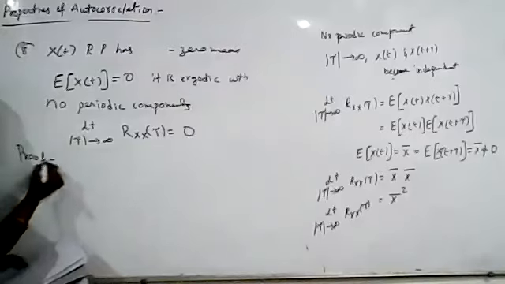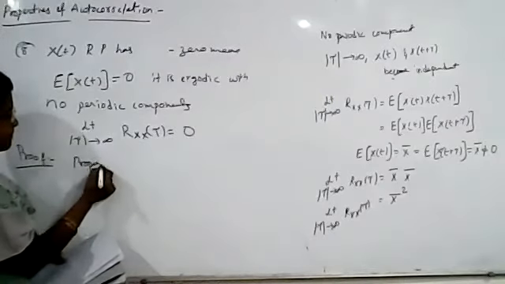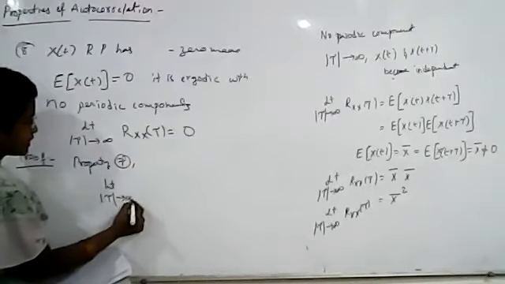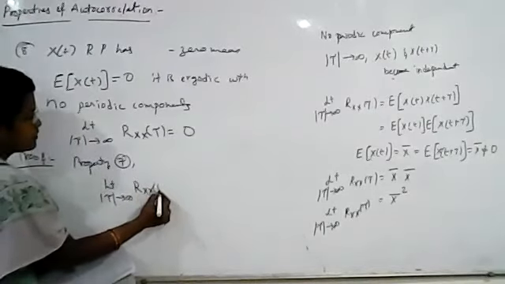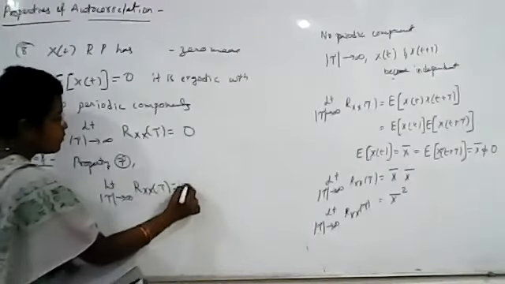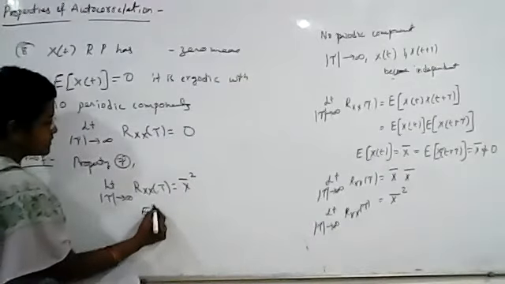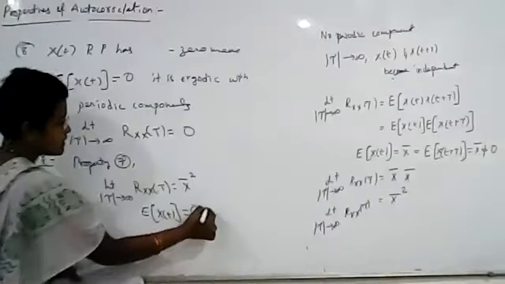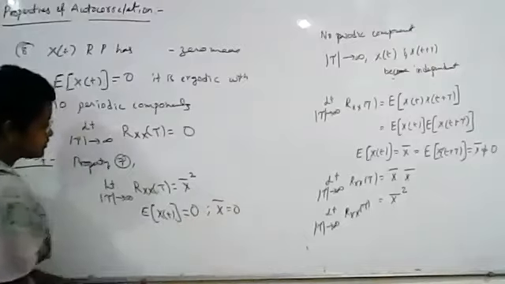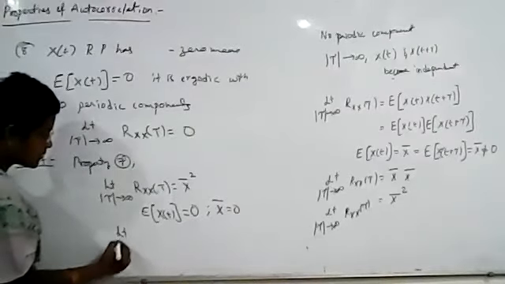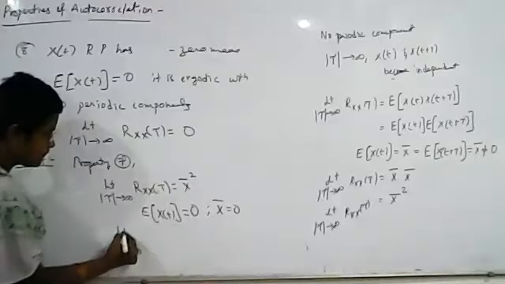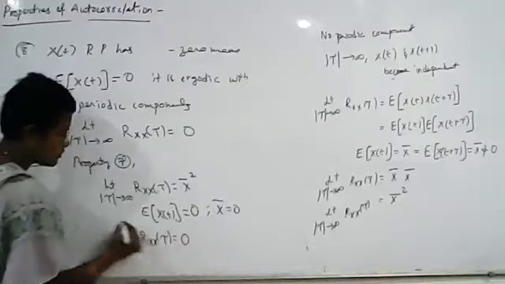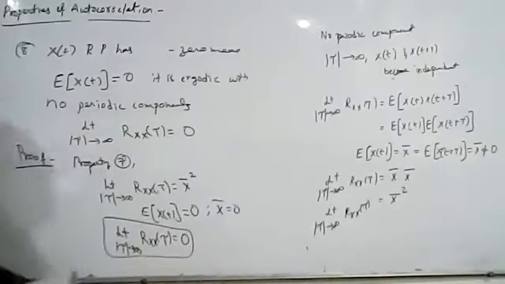Now we see the proof of this from property 7. From property 7, we know that limit tau tends to infinity, Rxx of tau is equal to what? X bar square. What is given in the statement? The mean value is equal to 0. So what is x bar? X bar is 0. So from this we can write limit tau tends to infinity, Rxx of tau value is equal to 0. This is our eighth property.